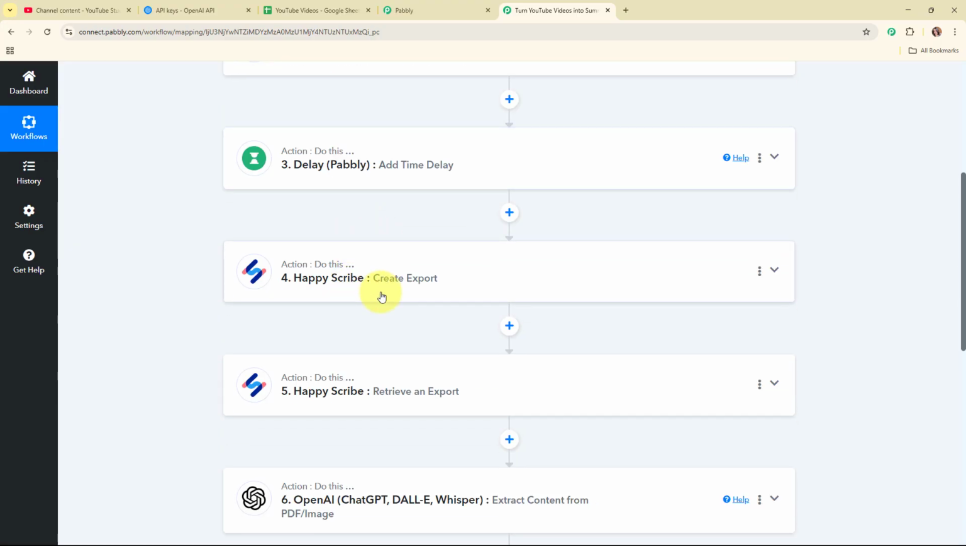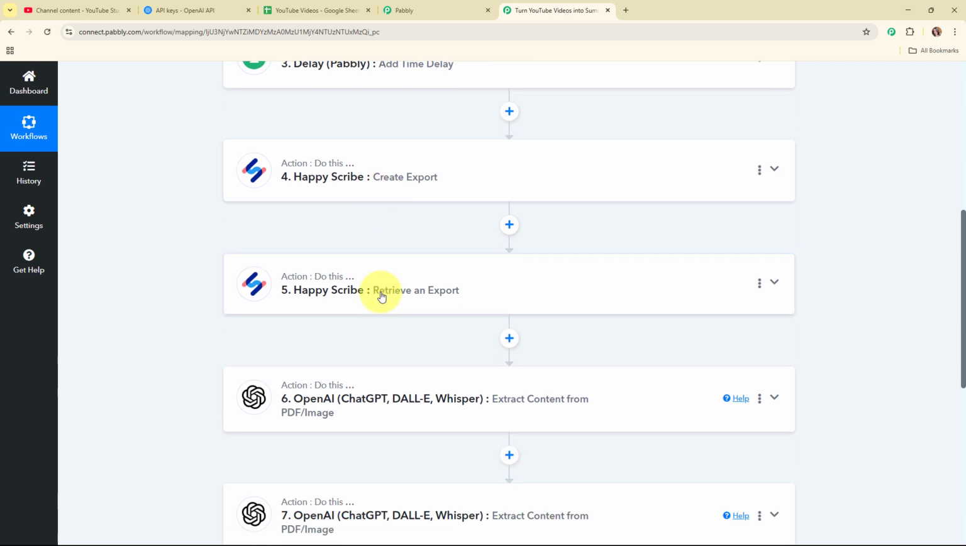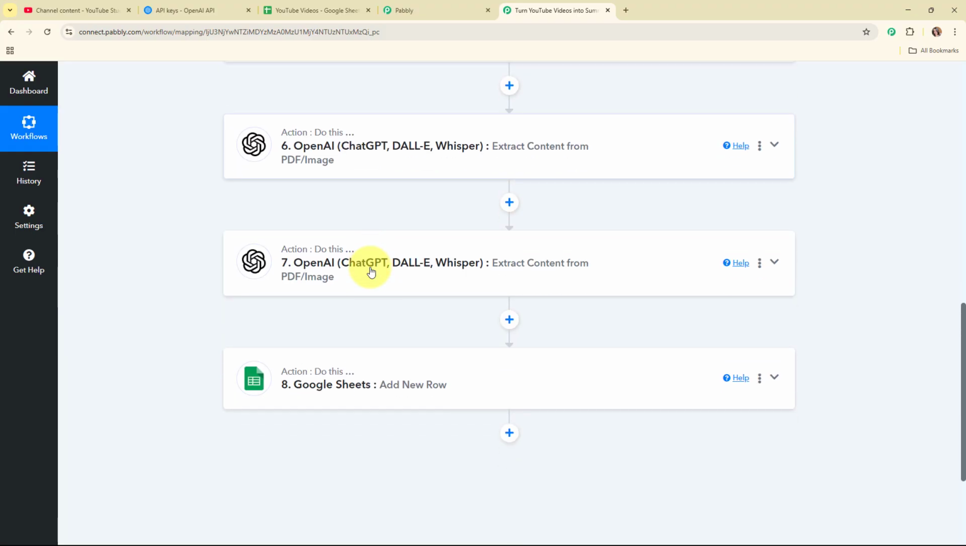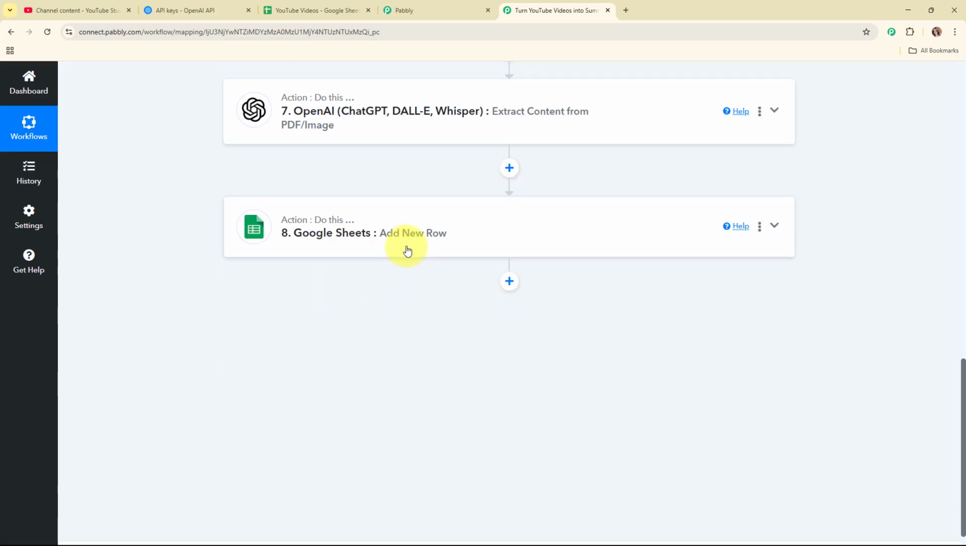After creating the export, automatically it is going to retrieve that export, and after retrieving the export and receiving a downloadable link of that PDF generated transcription, then automatically it is going to give that link to OpenAI to extract the content and generate the summary for that video. And after generating the summary, automatically it is going to generate the visual insights as well, and after generating the visual insights it is going to add all these details over here in our Google Sheets as a new row.